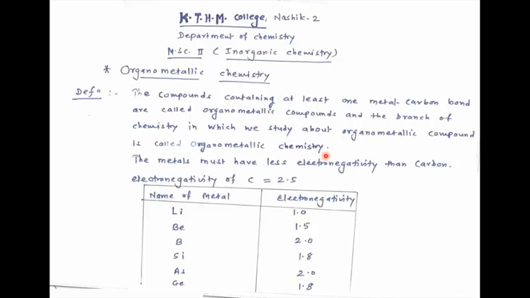So mind well, organometallic compounds are the compounds in which one metal carbon bond is present.